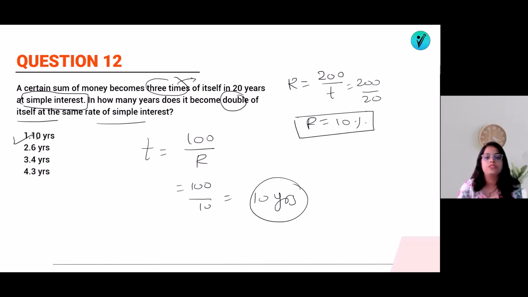So your answer is option number 1. That's it. It is easier, right? We should know the tricks. If you know the tricks, you can solve it easily. Now let's go for question number 13.